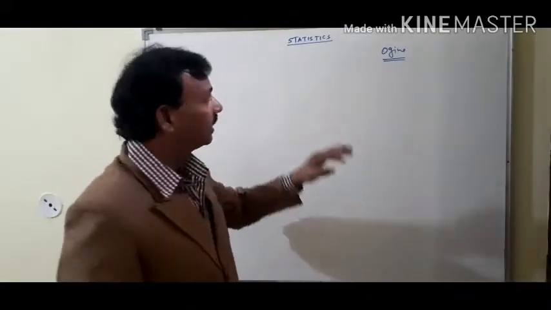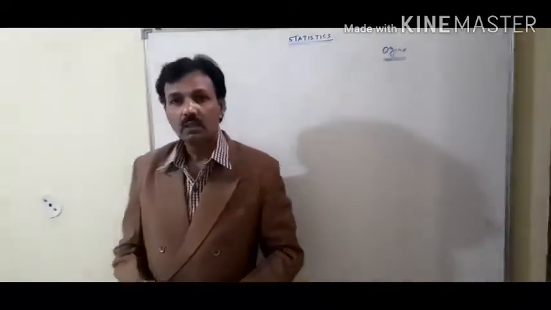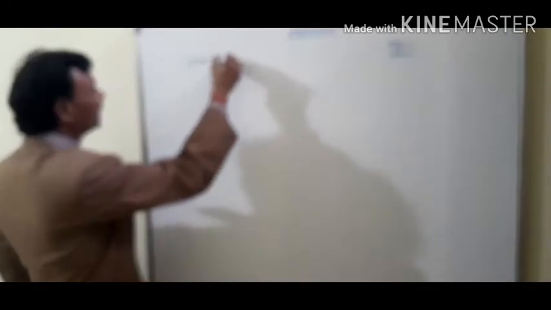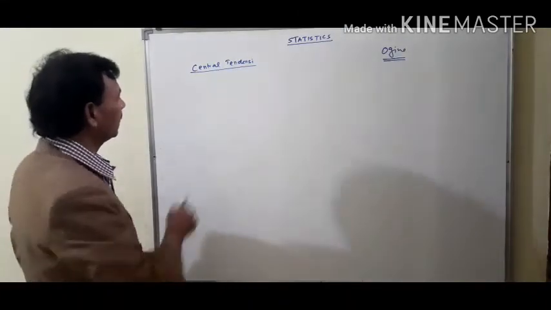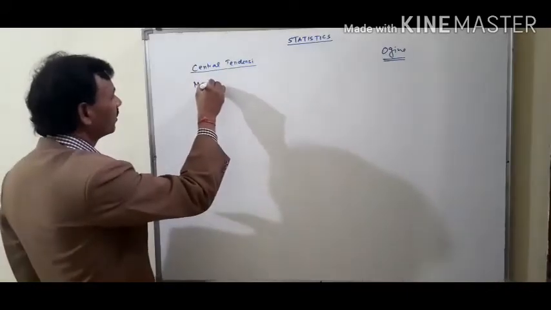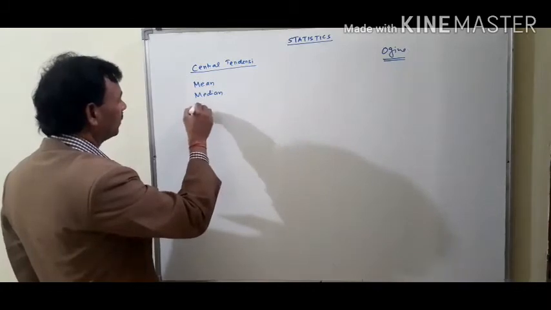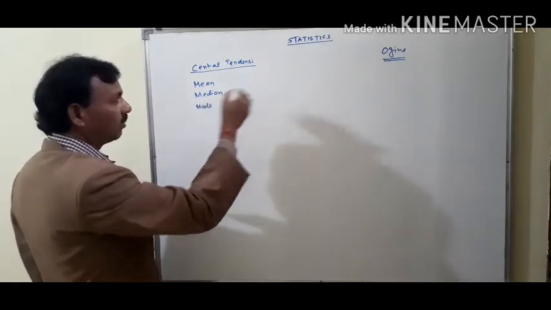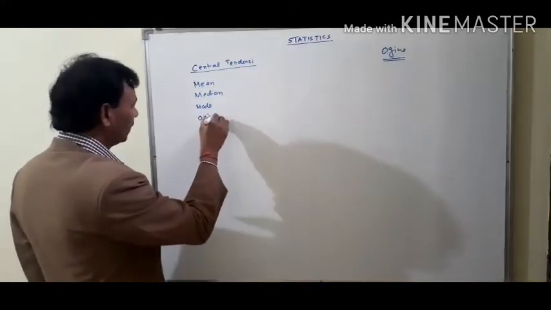Now, central tendency. In central tendency, we will study mean, median and mode. I write here central tendency. Central tendency is a branch of statistics in which we study mean, median and mode, and one thing more, a graphical representation known as ogive.